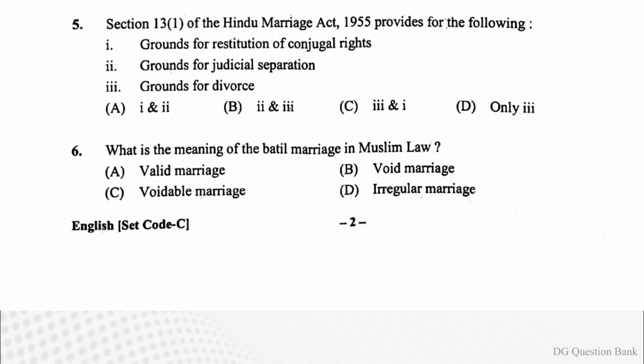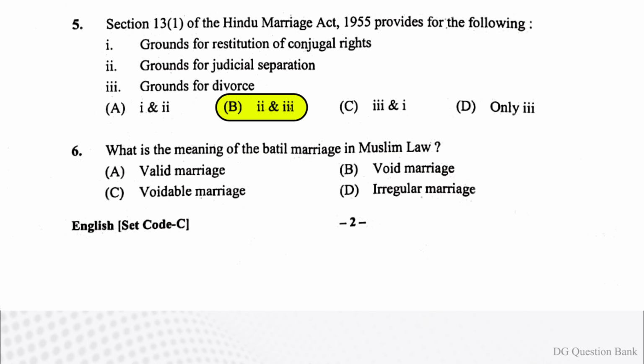Question number 5. Section 13(1) of the Hindu Marriage Act 1955 provides for the following. First, grounds for restitution of conjugal rights. Second, grounds for judicial separation. Third, grounds for divorce. The right answer is option B, second and third.